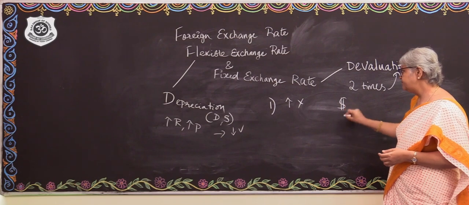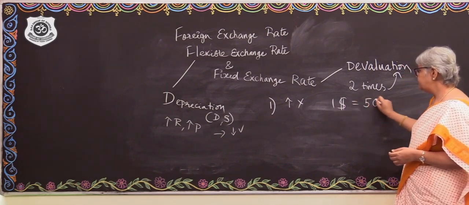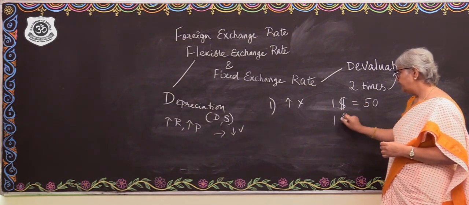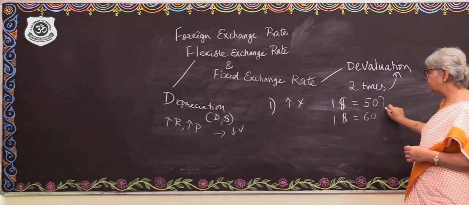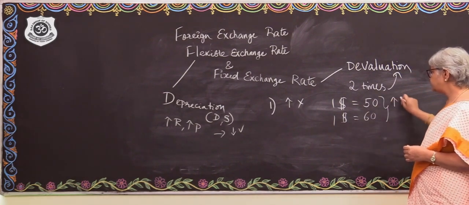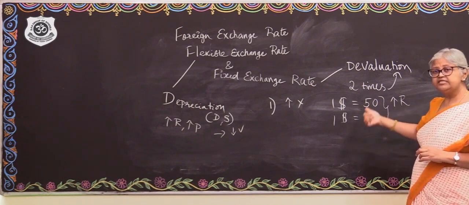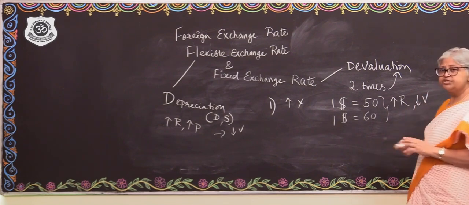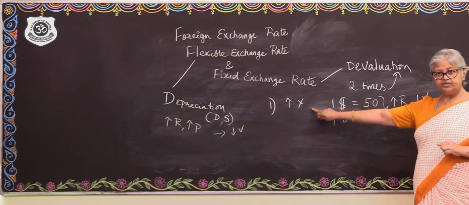There is a simple example. $1 is equal to 50 rupees, and I'm sticking to the same numbers. And then $1 is going to become now 60 rupees. So in terms of rate, the rate is going up. And in terms of value, the value goes down. So we are talking in terms of export here.